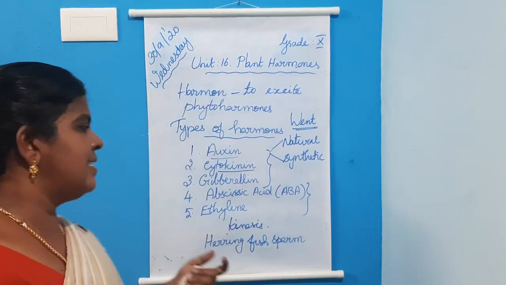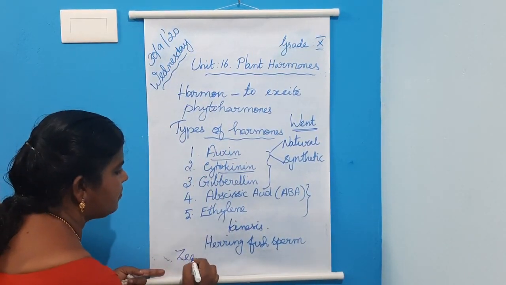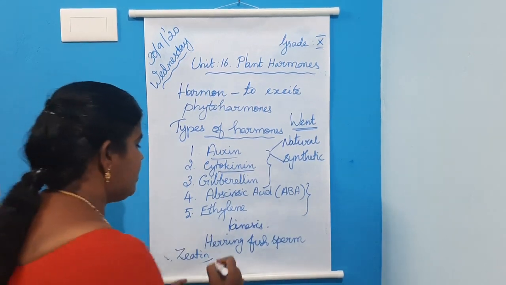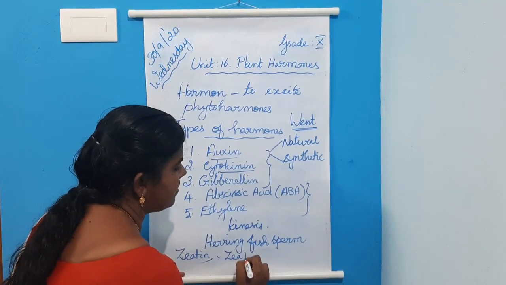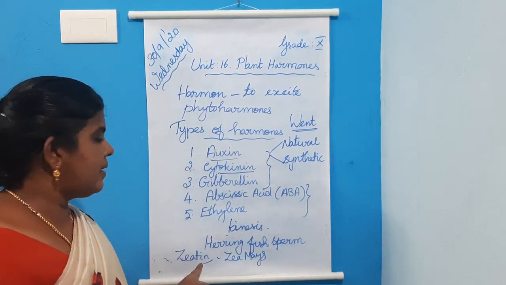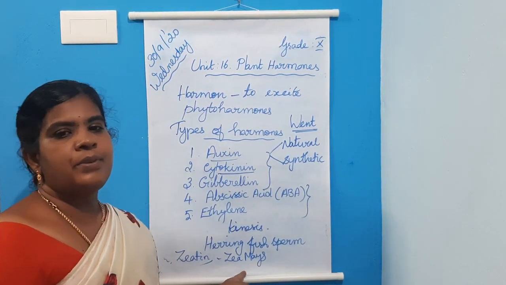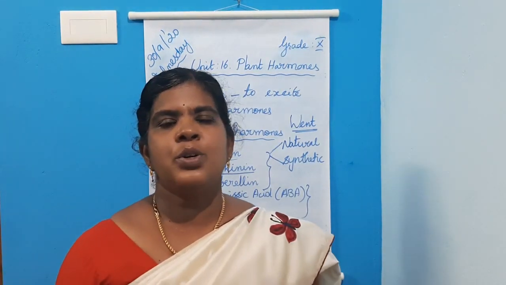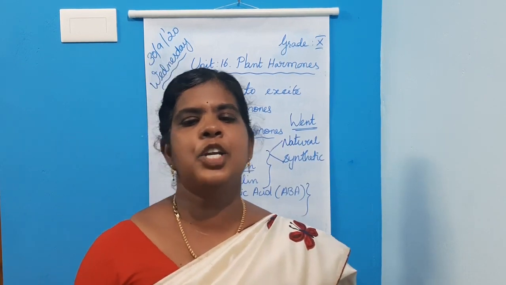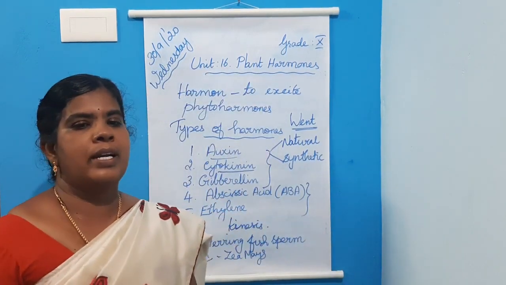Next, zeatin is a form of cytokinin isolated from Zea mays. So what is zeatin? It is a form of cytokinin isolated from Zea mays. Then cytokinin is found in abundance in the liquid endosperm of coconut.